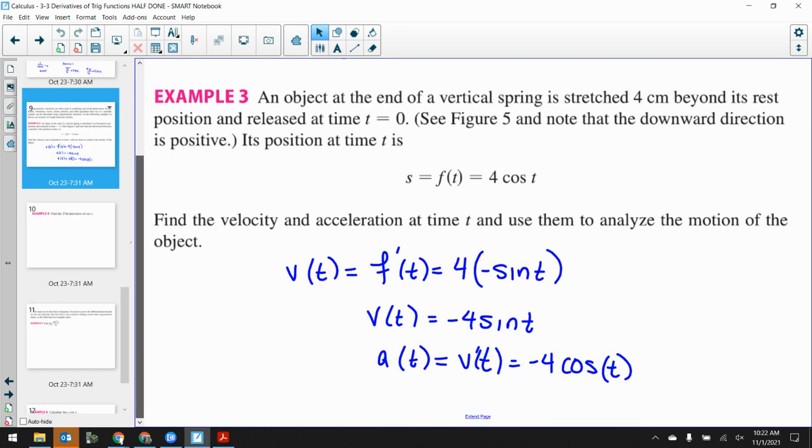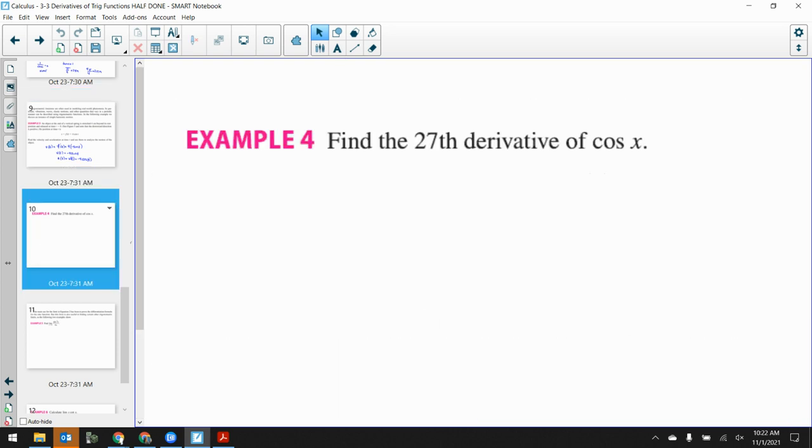We looked at this cool problem with the spring. I can't remember if I gave that. I'll have to look back and see. Oh, that's right, I remember somebody from last year talking about it. You definitely gave that. Yeah, that's right. And then we did this cool problem with the spring where we pulled it 4 centimeters past, and then it went back and forth, and we saw the graphs. We did this problem last week, right? We did this on Friday, the 27th derivative. Oh, that's right, because Hudson was in here when we were talking.